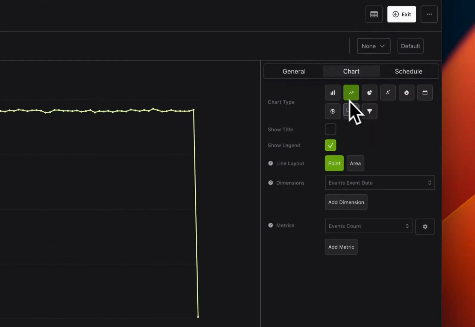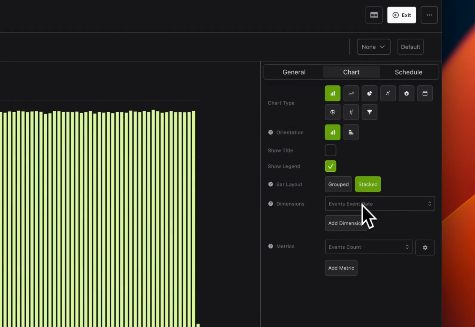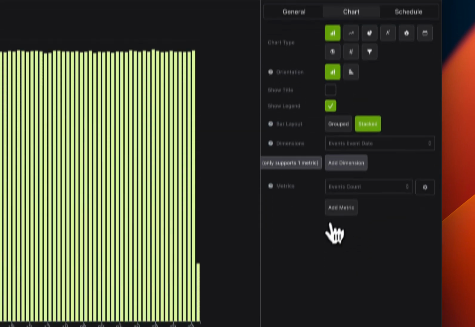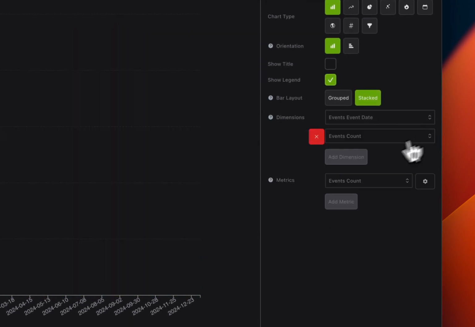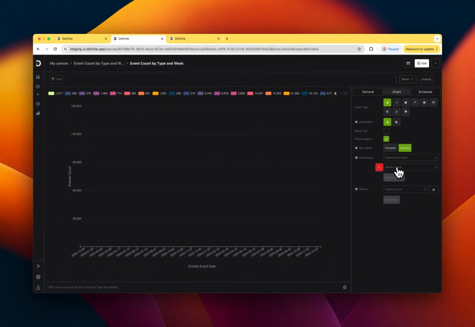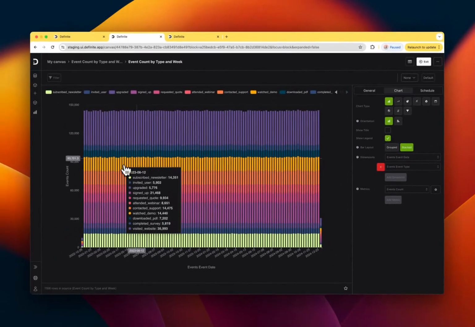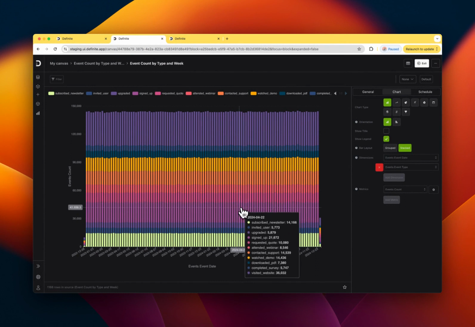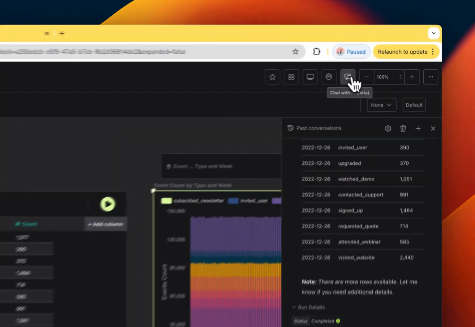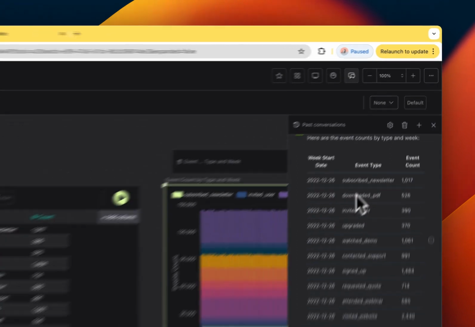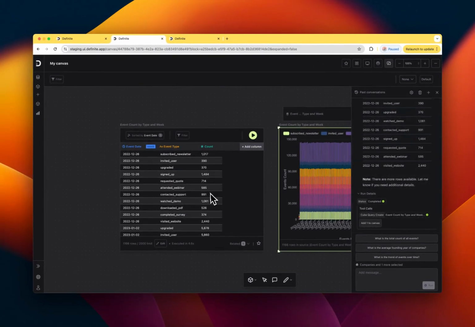So if we wanted to change this data set, let's make a bar chart, stacked, add a dimension, and let's do, instead of count, that's going to create a ton of data points, but let's do type instead. And then we can see by week all of the event types and counts. So from the point that you generate a data set through Phi, really easy to drill down into all of the sourcing behind that data, all the meanings for each of those columns, and then ultimately the SQL that was generated to answer that question.